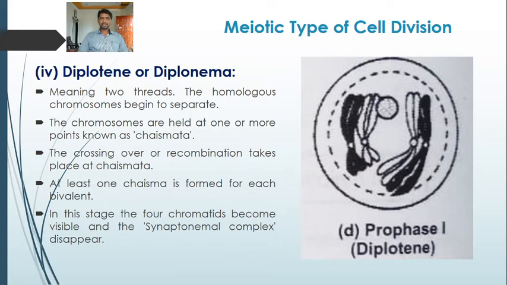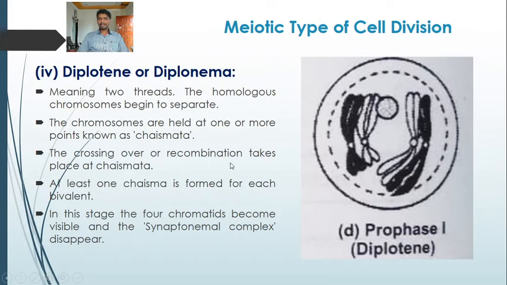The chromosomes are held at one or more points known as chiasmata. So this chiasmata, or crossover, has taken place between the homologous chromosomes during crossing over in pachytene. The crossing over, or recombination, takes place at chiasmata.